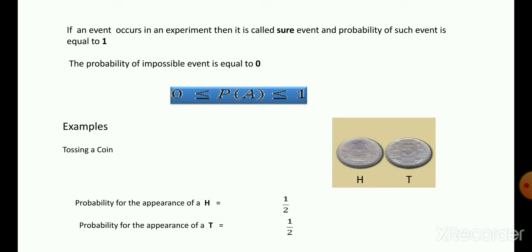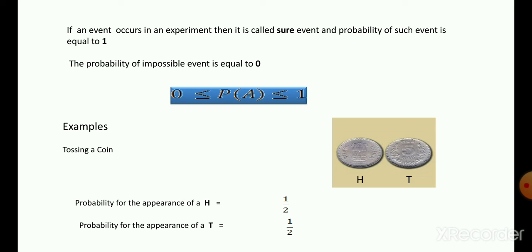Now, we will take an example here. As we know, a coin has two faces, that is head and tail. When we toss a coin, we know beforehand that there will be a head or a tail, but we are not sure which will come on the upside. Therefore, both are equally probable.